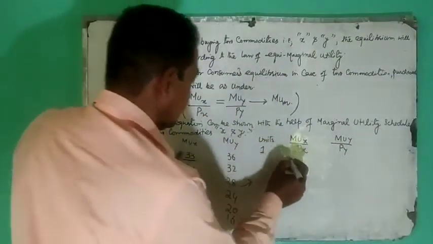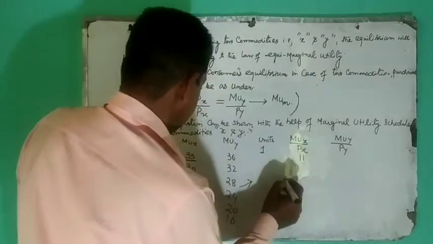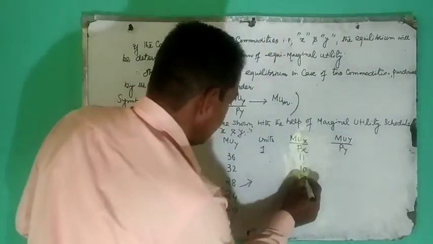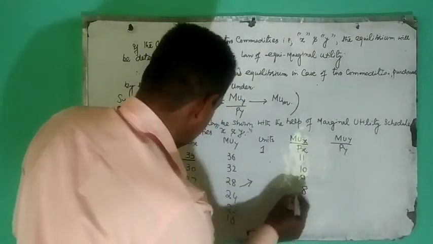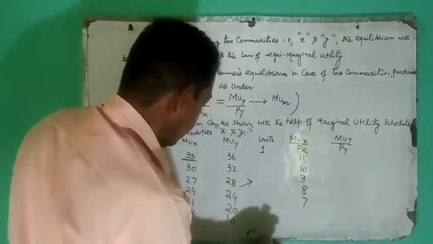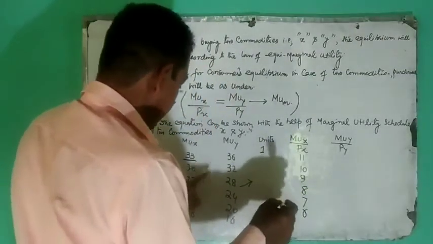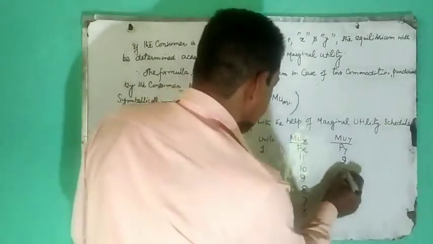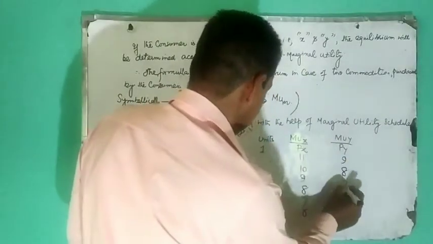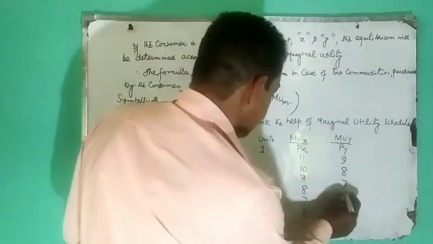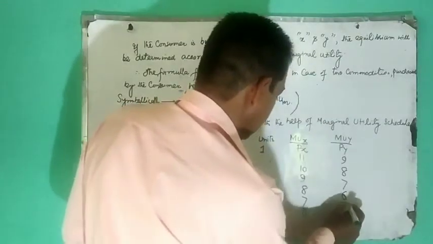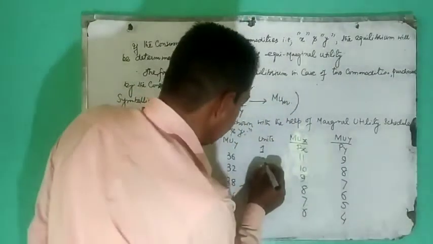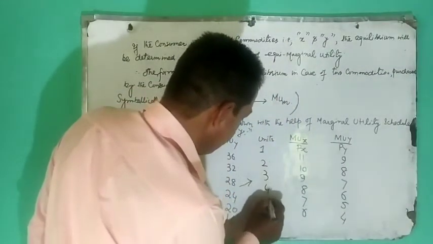3 11s are 33, 3 10s are 30, 3 9s are 27, 3 8s are 24, 3 7s are 21, 3 6s are 18. In this case, 4 9s are 36, 4 8s are 32, 4 7s are 28, 4 6s are 24, 4 5s are 20 and 4 4s are 16. This is combination 1, this is combination 2, this is 3, this is 4, this is 5, this is 6.